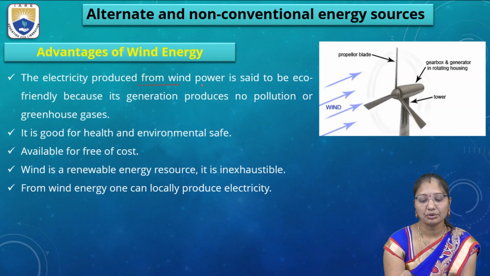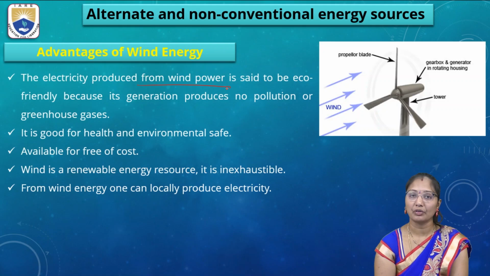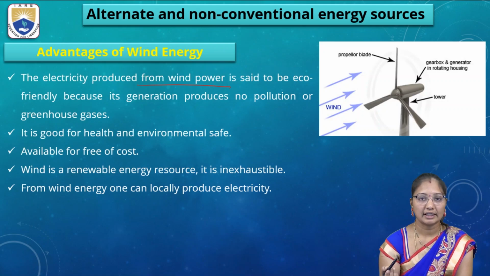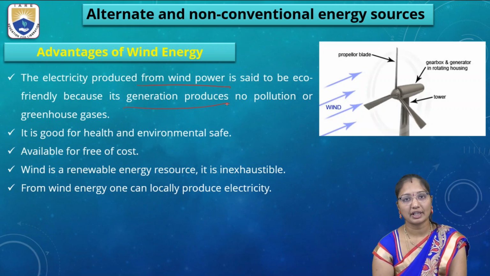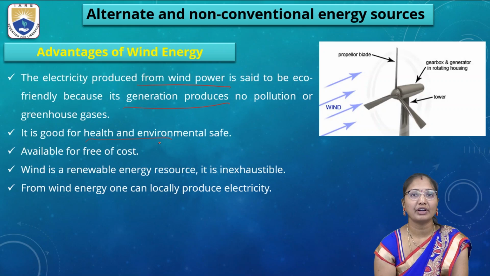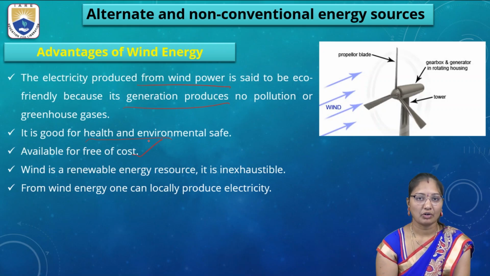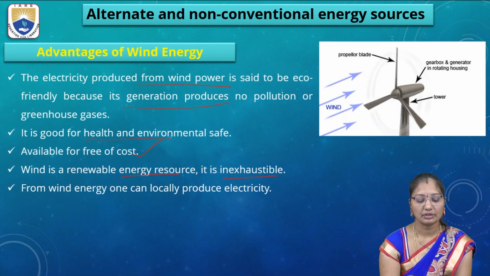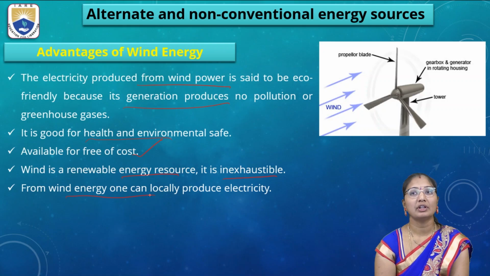The electricity produced from wind power is said to be eco-friendly. It won't generate any greenhouse gases. Its generation produces no pollution or greenhouse gas emissions. It is good for health and the environment, and it is safe to use. It is available free of cost, and wind is a renewable energy source. It is inexhaustible. From wind energy, one can locally produce electricity.